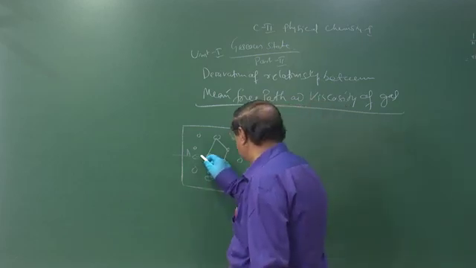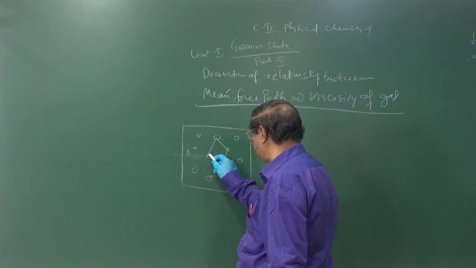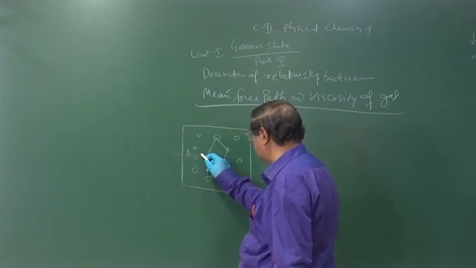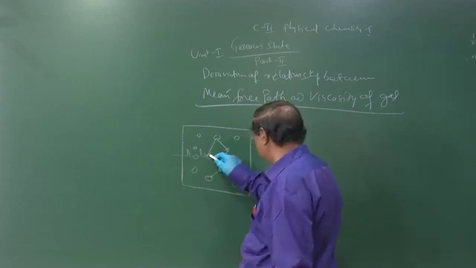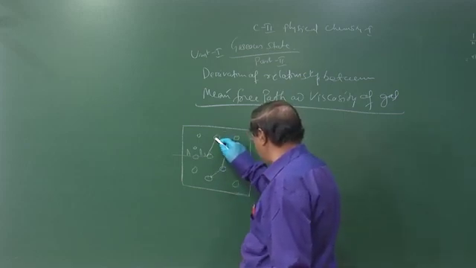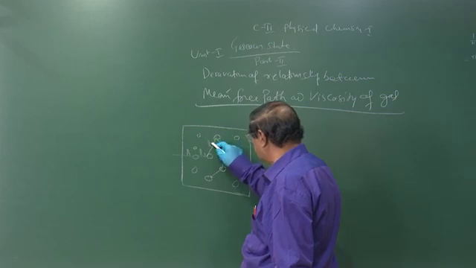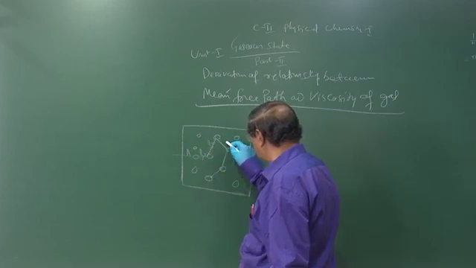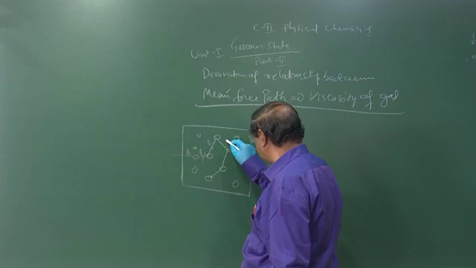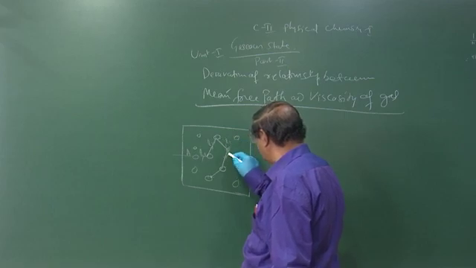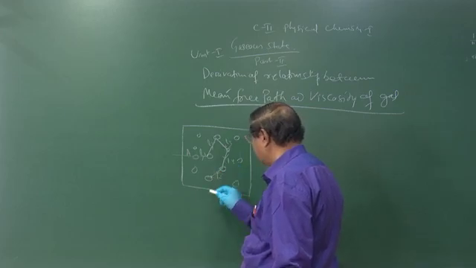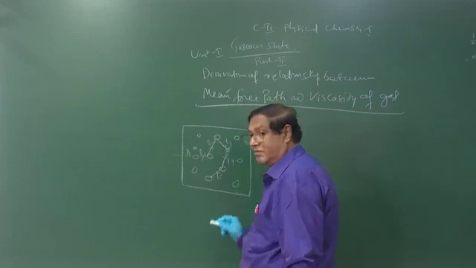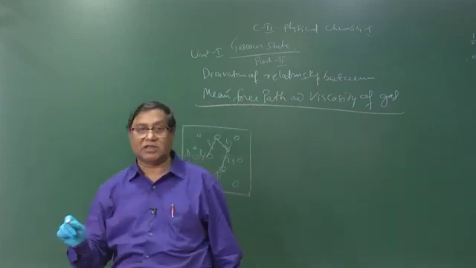Now this molecule starts here, it collides with this molecule. So this is one distance travelled, that is called L1, the free path. Again it travels, it collides with this molecule, it travels the distance L2. Then it collides with this molecule, travels the distance L3. Then collides with this molecule, travels the distance L4. Then it collides with this molecule, travels the distance L5. So these are the free paths when the molecule travels.